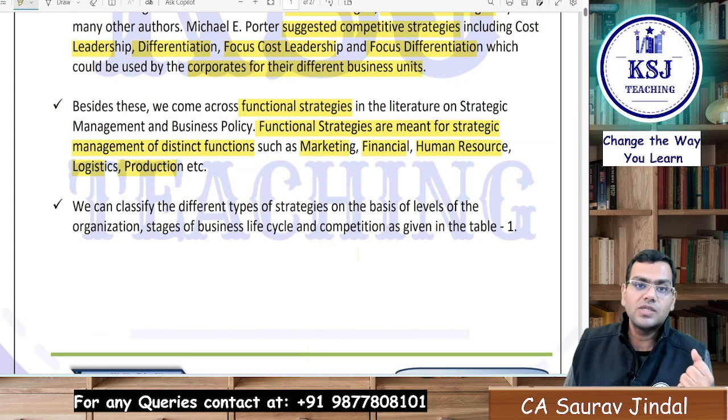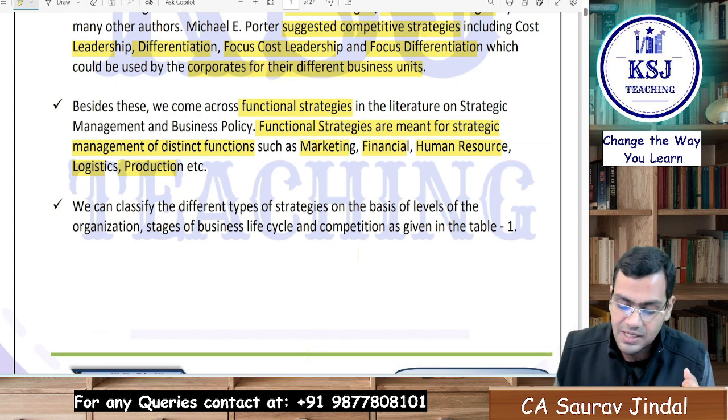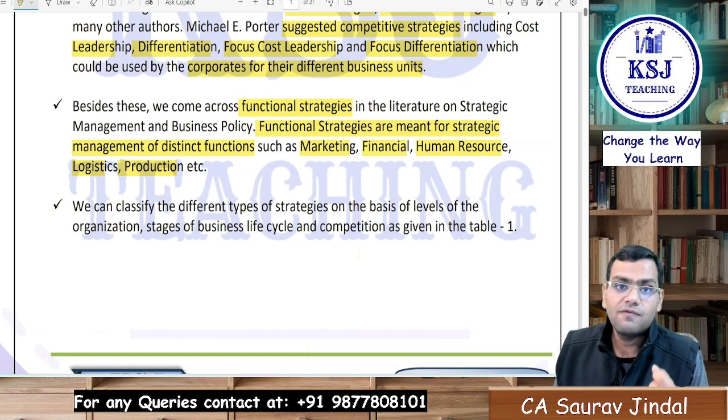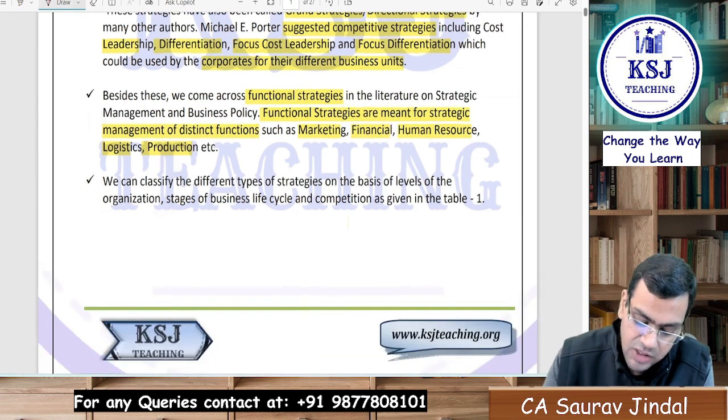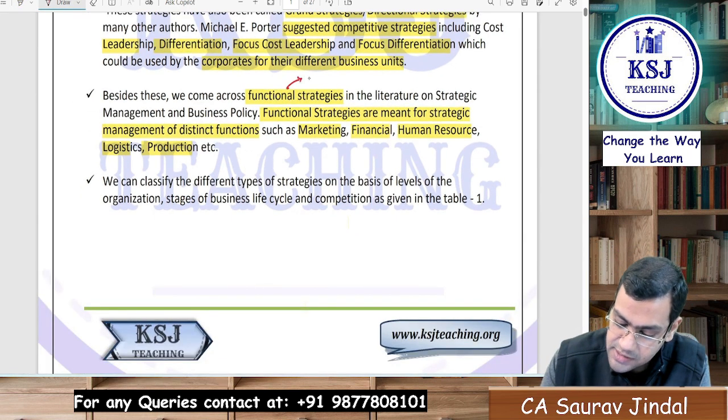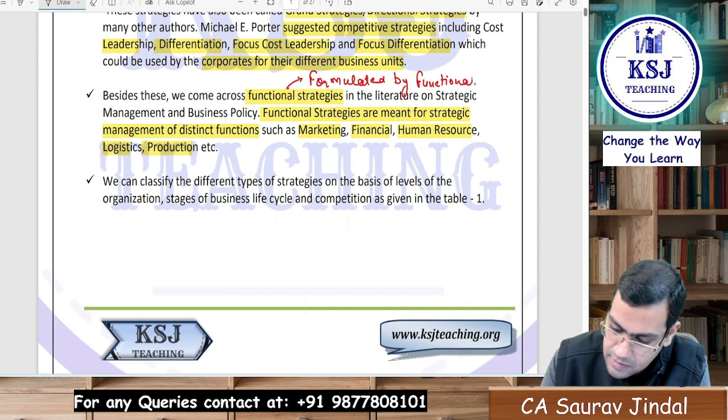These are known as what? The functional strategies. That means these strategies are formulated at the level of functional level managers, right? So these are known as functional level strategies. These are formulated by functional level managers, right?